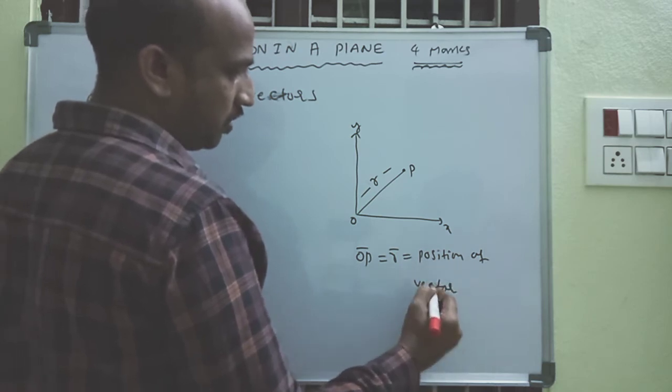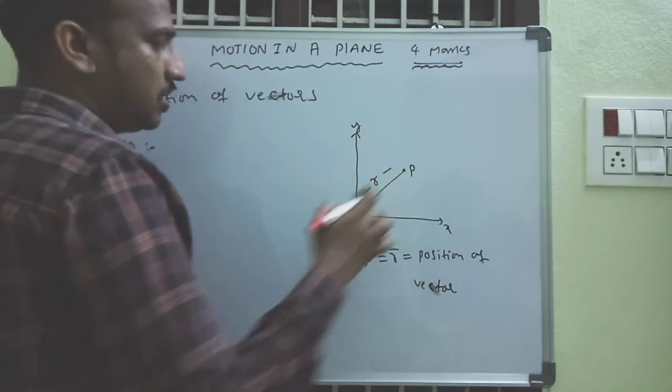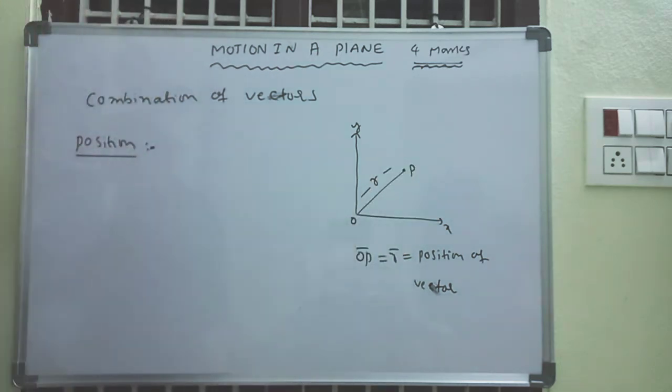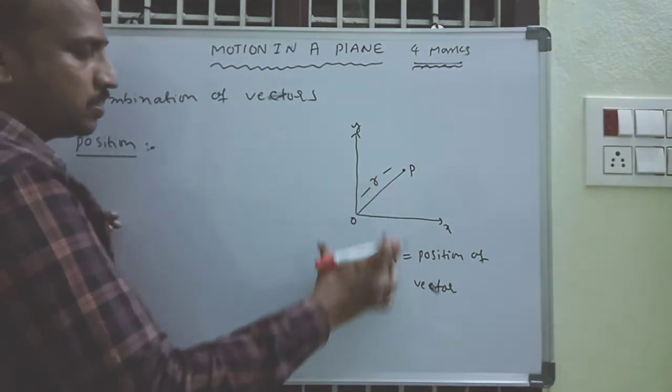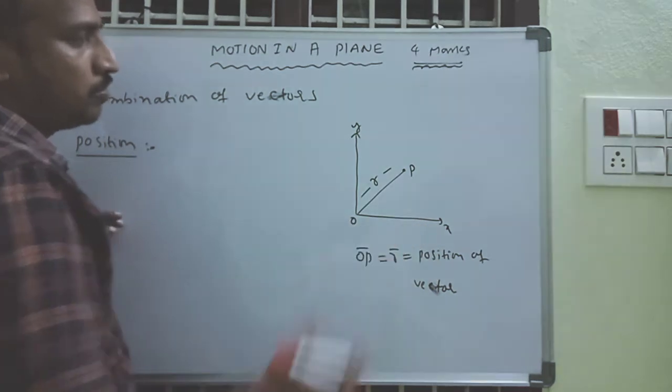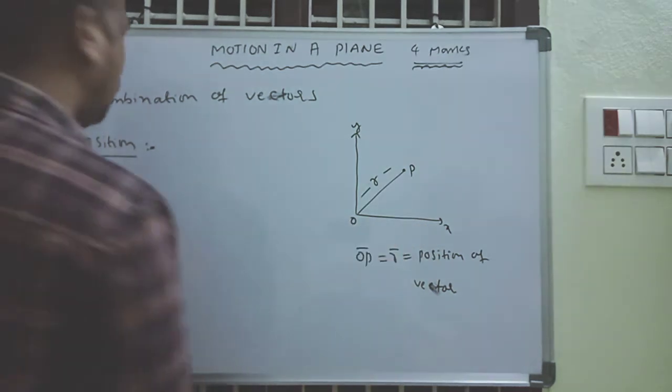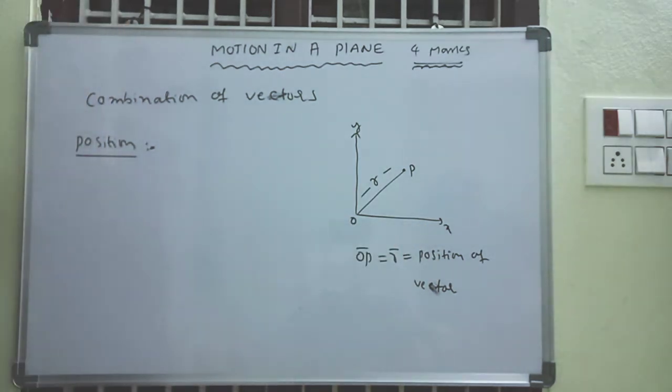Wherever the position is, that is the position of the vector. This is the meaning of position. What is the position of a vector? It means OP is the position of the vector, or R is the position of the vector. So now we go with combinations.